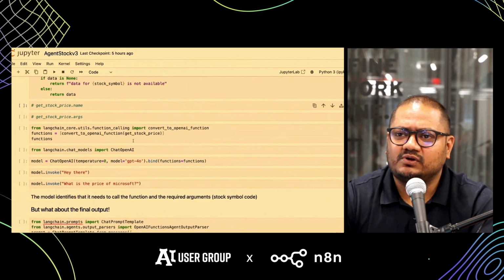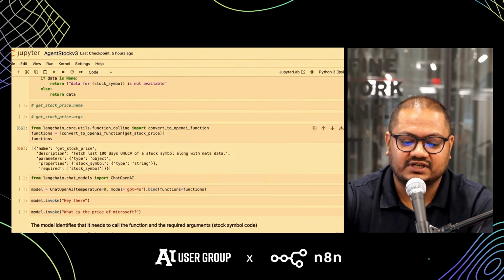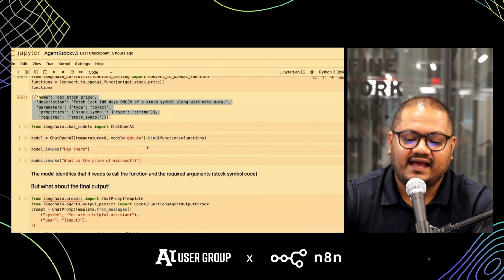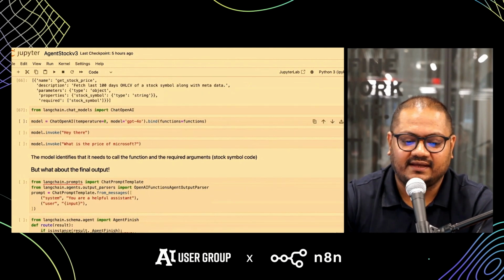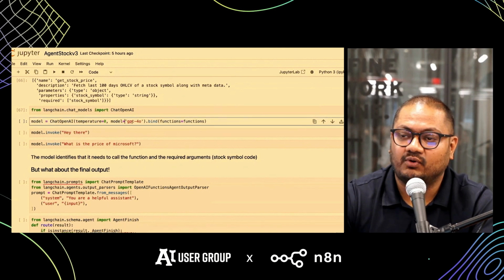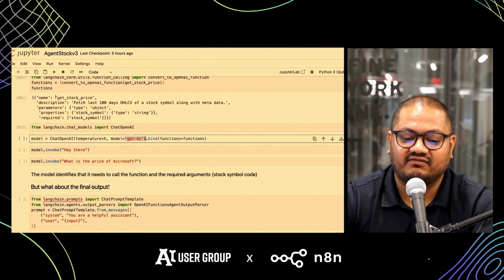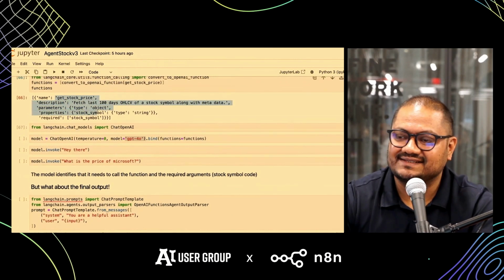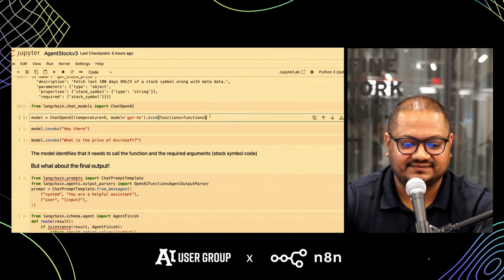Now OpenAI has a particular format in which it requires functions. So we are going to convert this function into that particular JSON format. And then we are going to call the ChatOpenAI API. While we are creating this model, we are using the latest GPT-4o model. We are going to bind it to this function that we have created, get stock price, right? So that it knows that this is the function that we need to run.